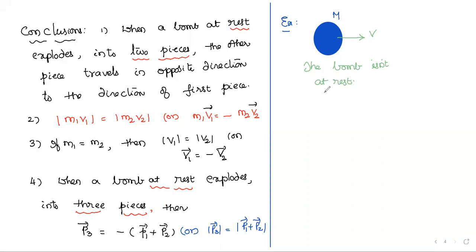Sir, if the bomb is not at rest, is the external force zero now, sir? Then look at, you ask one question here. Sir, the bomb is not at rest. Is the velocity constant or variable, sir? Then I said yesterday in the class, it is moving with some constant velocity. V is constant. Then again go back to your Newton's first law, what he said.